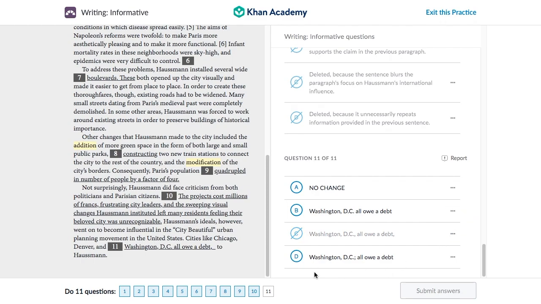And last one, Washington, D.C., semicolon, all owe a debt. When you do a semicolon over here, we're breaking it into two sentences. We're suggesting that all owe a debt to Haussmann is a sentence, and the sentence previously is also a sentence. When you break it up like this, it doesn't make much sense. So we're going to cross this out. And now we have two options left. To add a comma right before to Haussmann, or to have no change. To remove the comma here or to keep it. Now we already added a comma, comma, and comma. We have enough breaks in this sentence. So I believe we do not need any more breaks in this sentence, which helps keep the sentence concise and, well, easier to read for the reader.